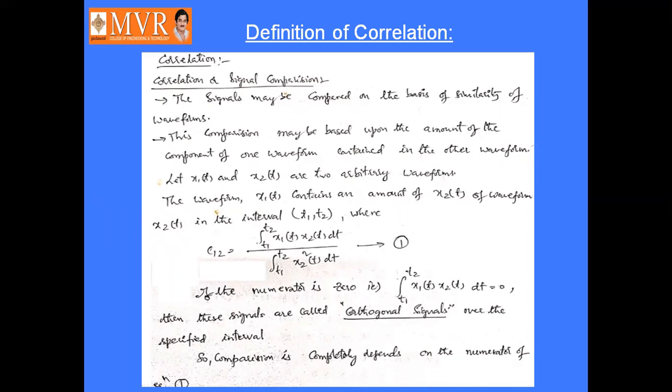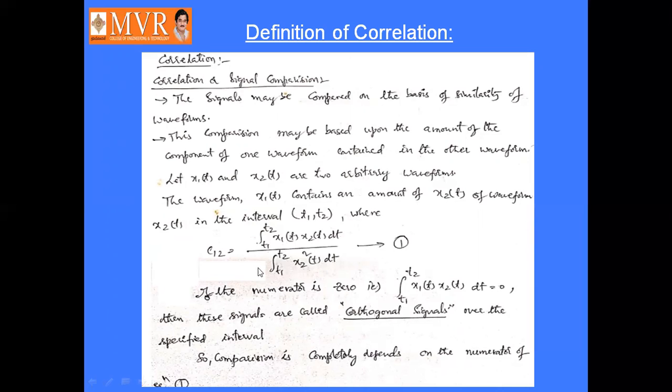Okay, suppose you take x1 of t and x2 of t as two signals. If these two are orthogonal to each other, then these two signals will satisfy the condition C12 is equal to integral T1 to T2 x1 of t x2 of t dt by integral T1 to T2 x2 square t dt.